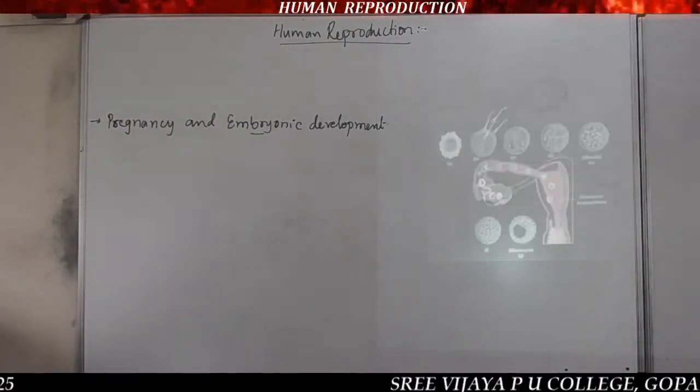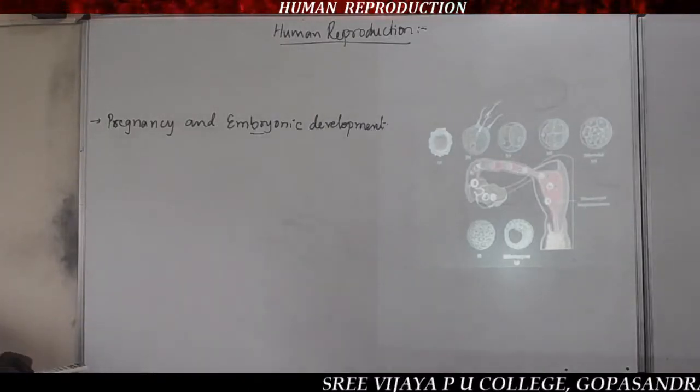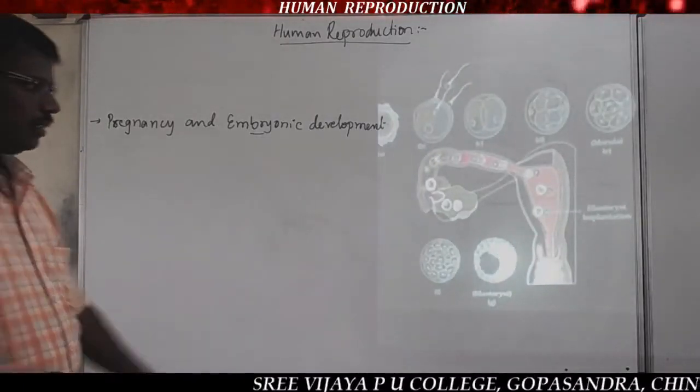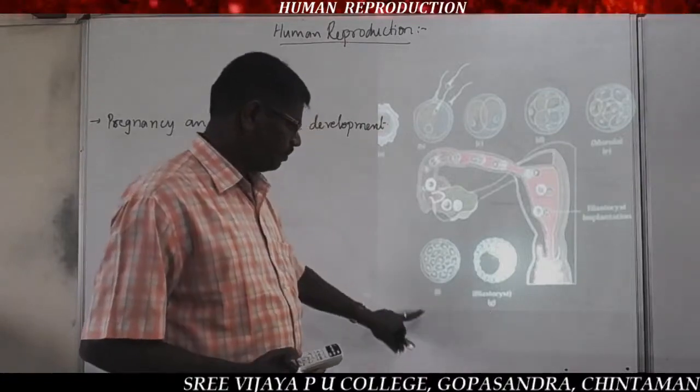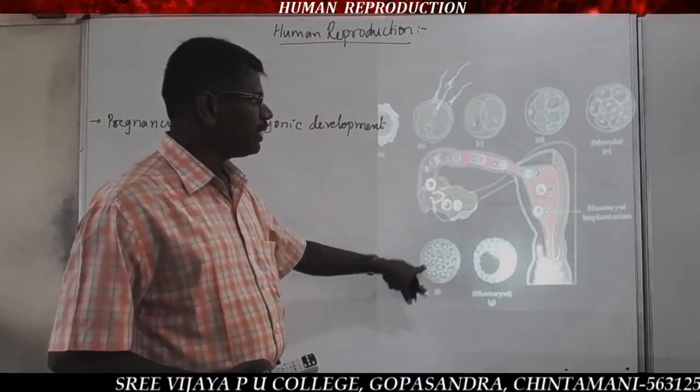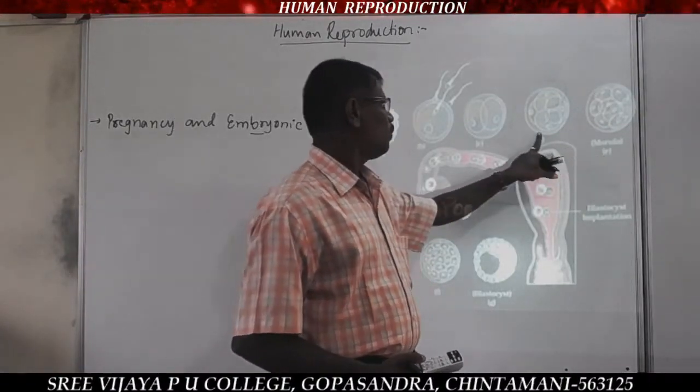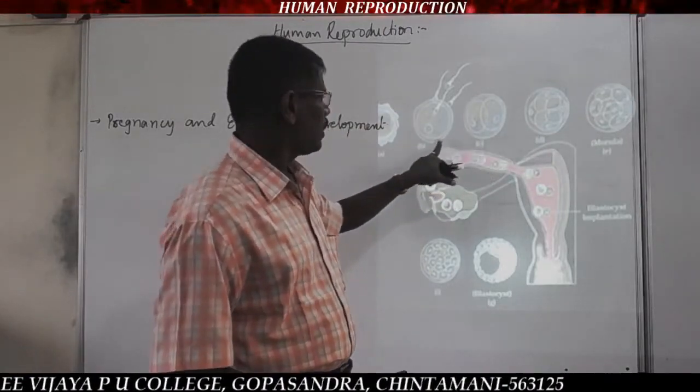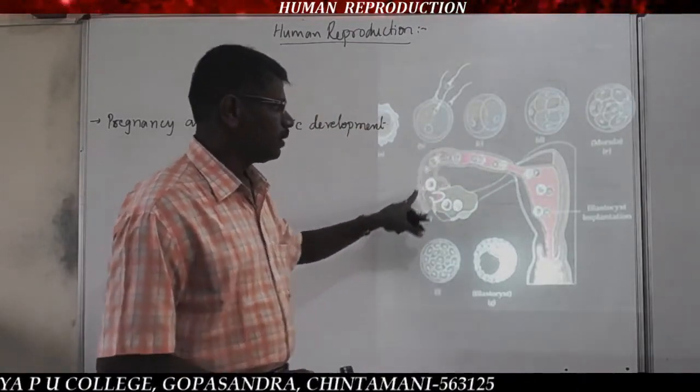It is the same diagram. It shows the blastocyst, and the 16 celled, 8 celled, 4 celled and 2 celled stages after fertilization. So at what stage is fertilization happening here?